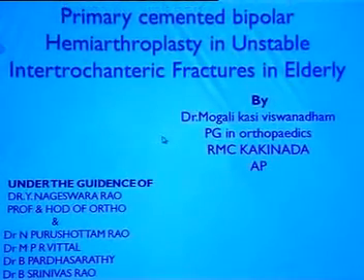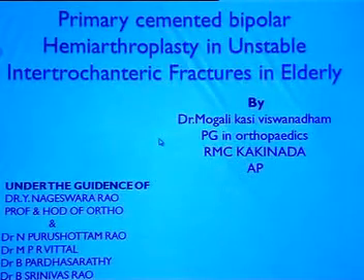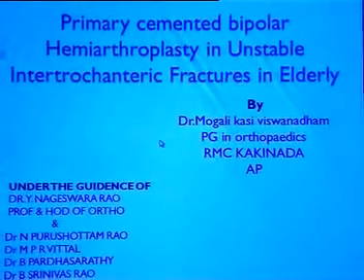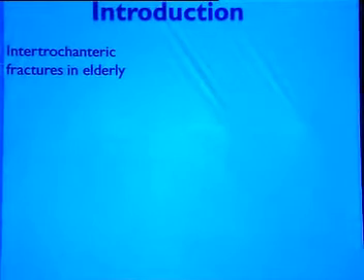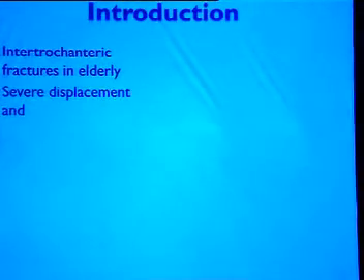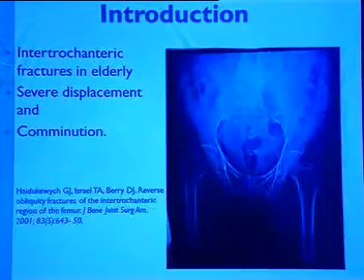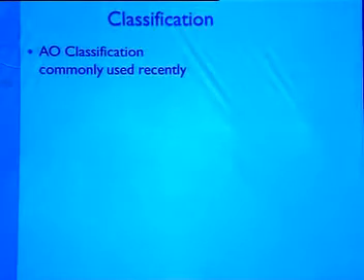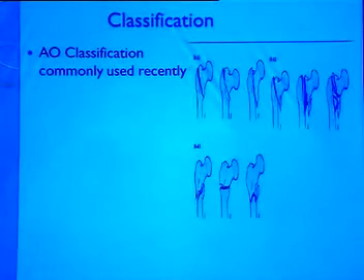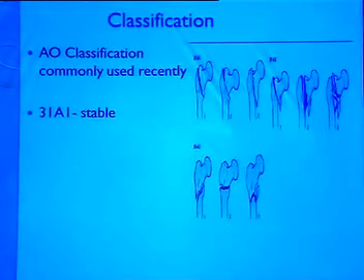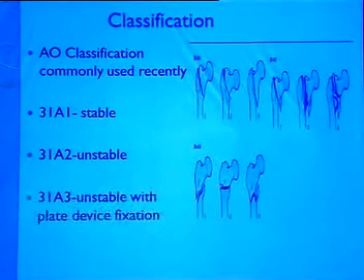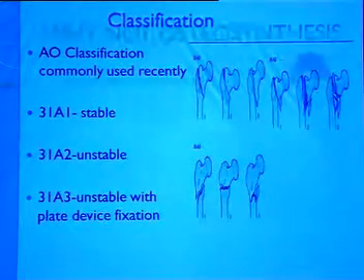I am going to present a paper on primary cemented bipolar hemiarthroplasty in unstable intertrochanteric fractures in the elderly. Intertrochanteric fractures in the elderly are characterized by severe displacement and comminution. There are many classifications, but recently the AO classification is most commonly used. A1 is stable, A2 is unstable, and A3 is unstable, with plate device fixations.